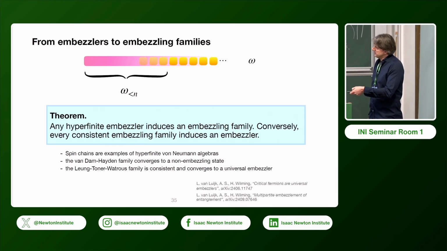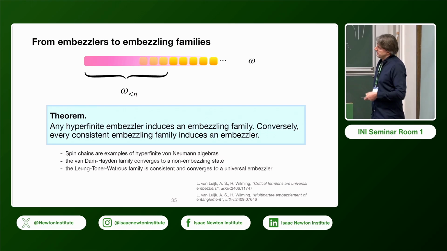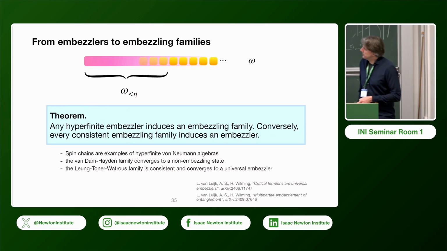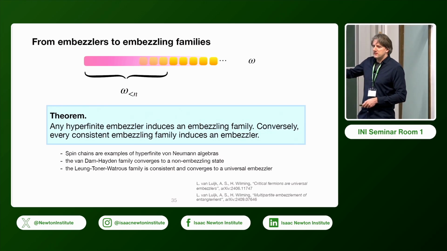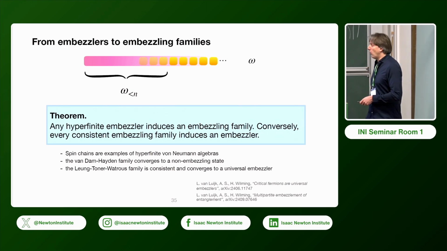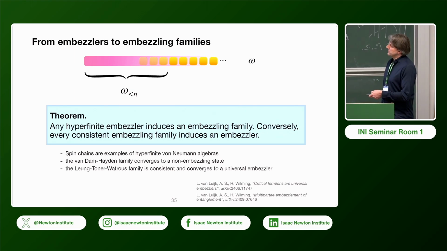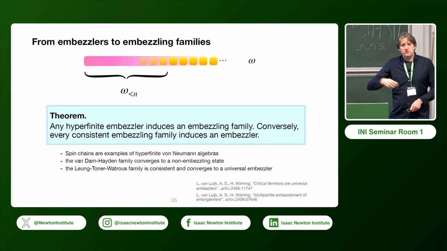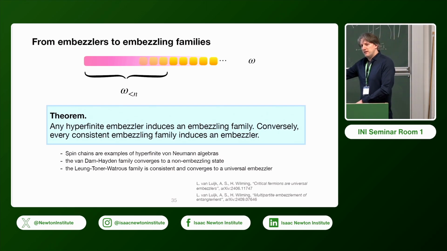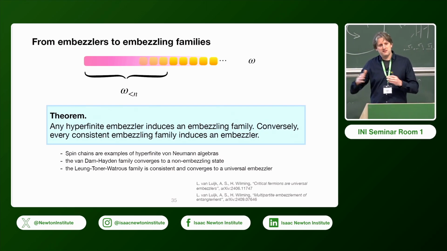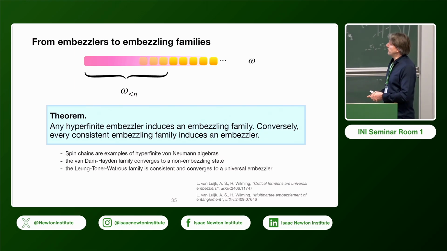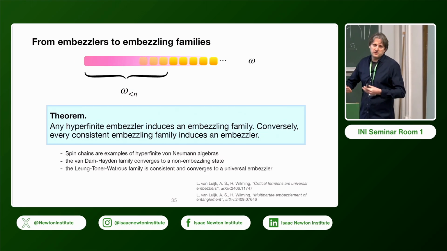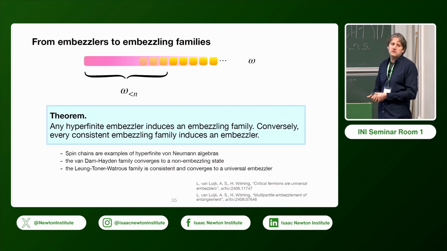But on the other hand, there's this construction by Leung, Toner, and Watrous for a universal embezzling object. In that case, it's easy to show that this has the consistency property, and it even converges to universal embezzlement. So if you take that family and take the limit of the states, in the sense of an algebraic state, then you get the hyperfinite type III_1 factor out of it.